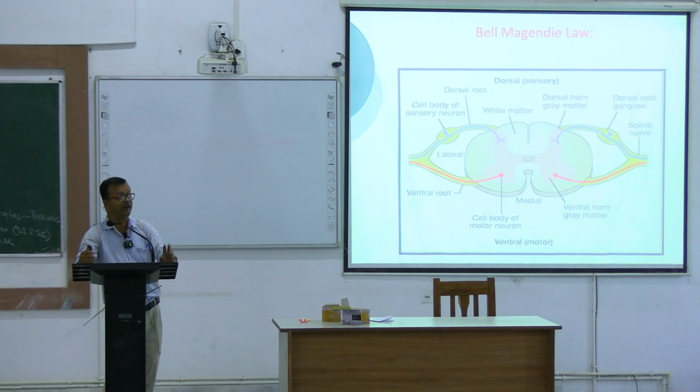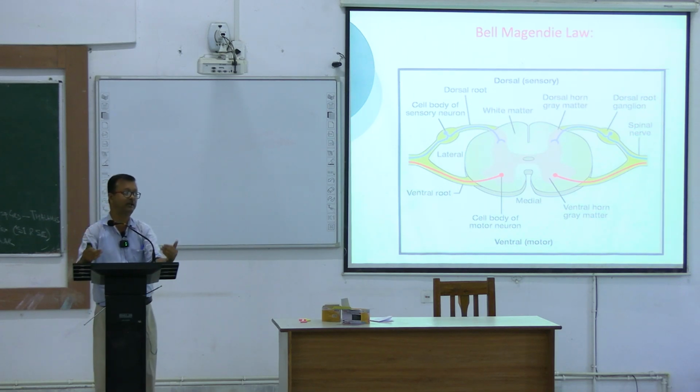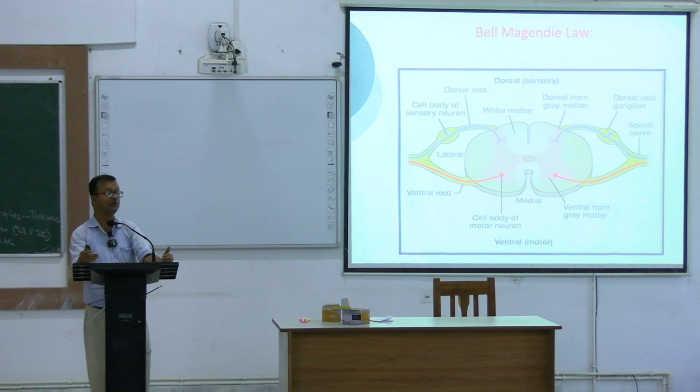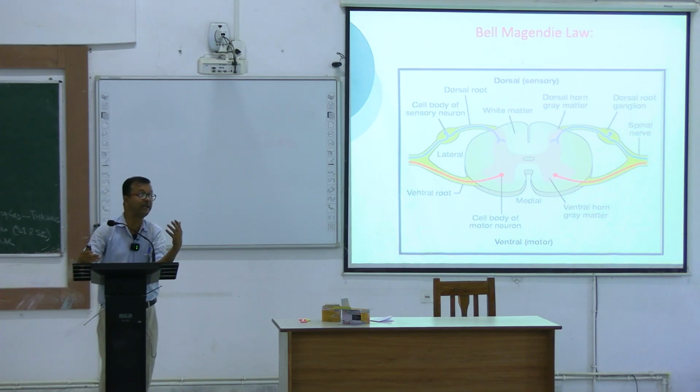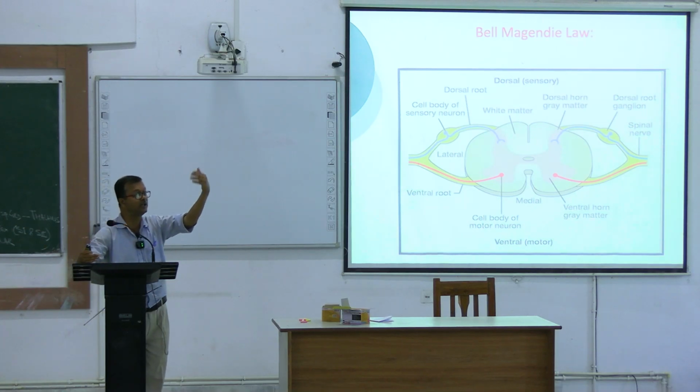The second thing is the difference between the brain and the spinal cord. The brain has outer grey matter and inner white matter. Grey matter is the portion of the cortex which is the site of aggregation of cell bodies and dendrites.